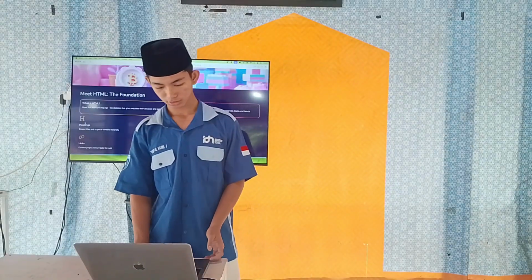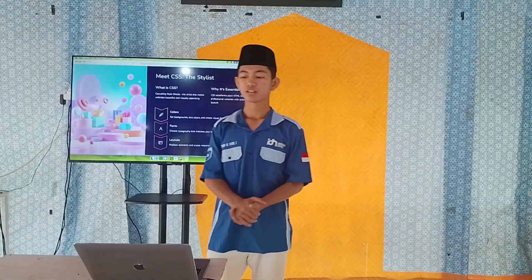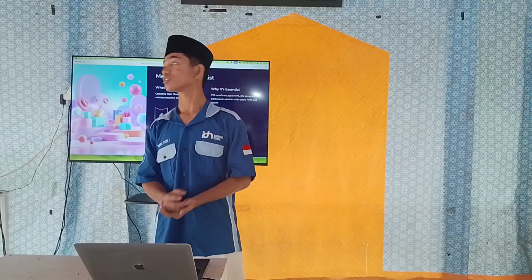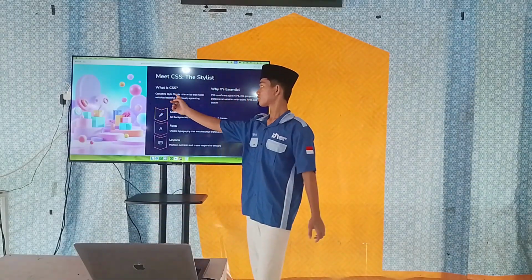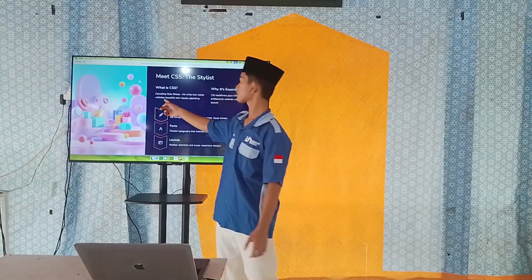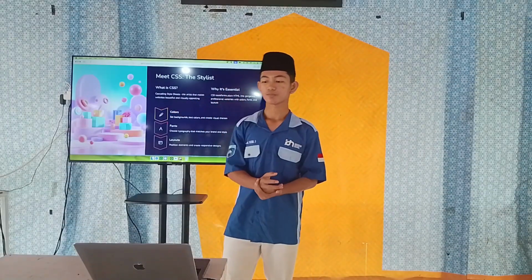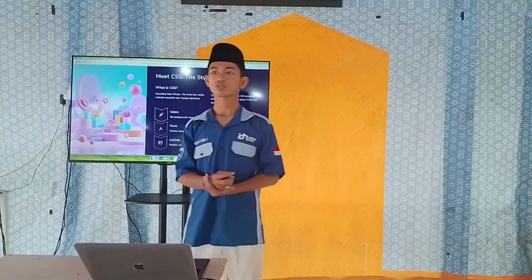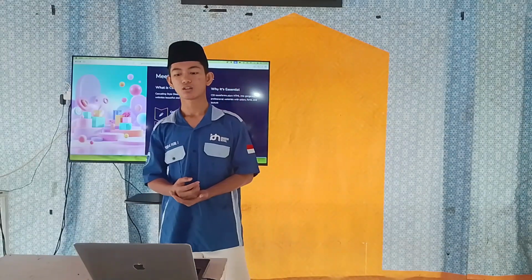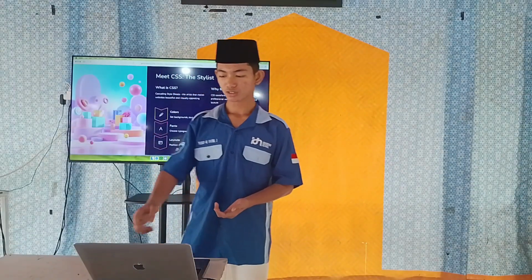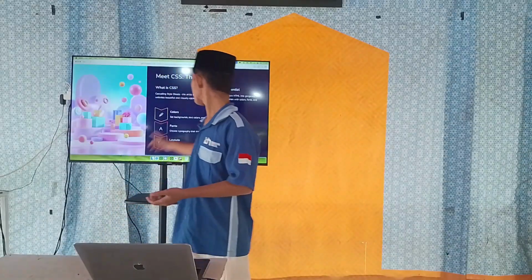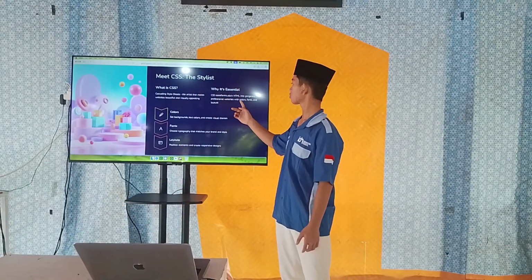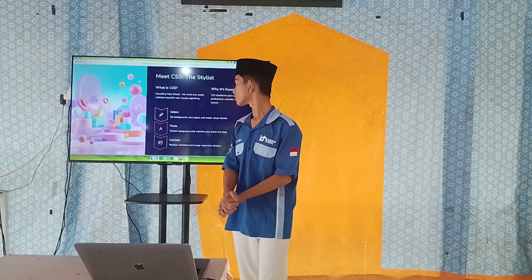So next, CSS. What is CSS? CSS is Cascading Style Sheets, the artist that makes a website beautiful and visually appealing. And why is it essential, and why must we use CSS? Because CSS transforms plain HTML into a gorgeous, professional website with colors, fonts, and layout.